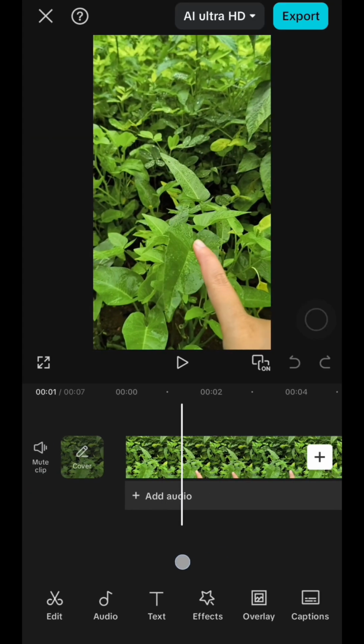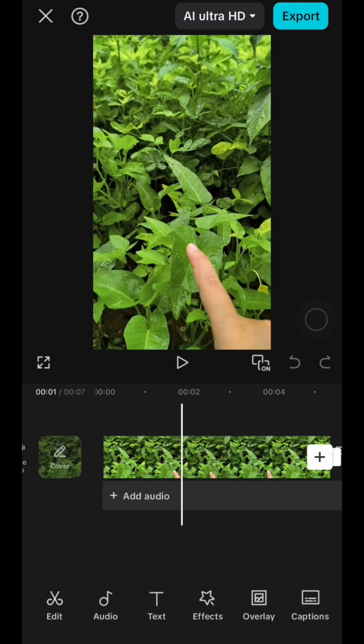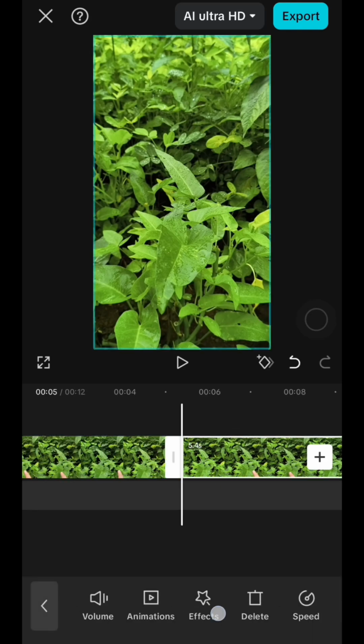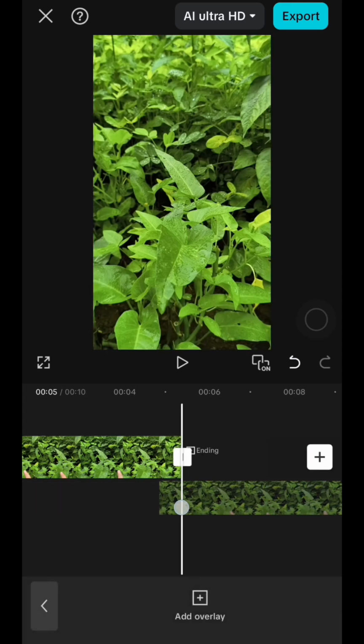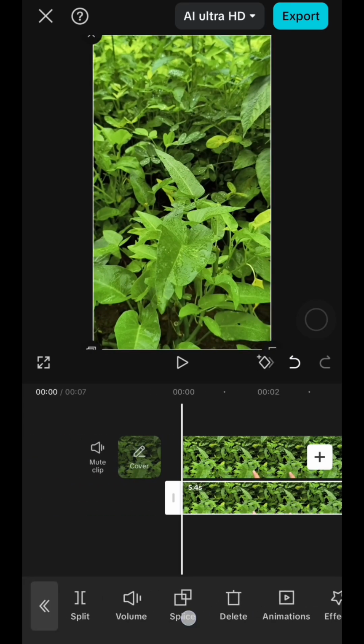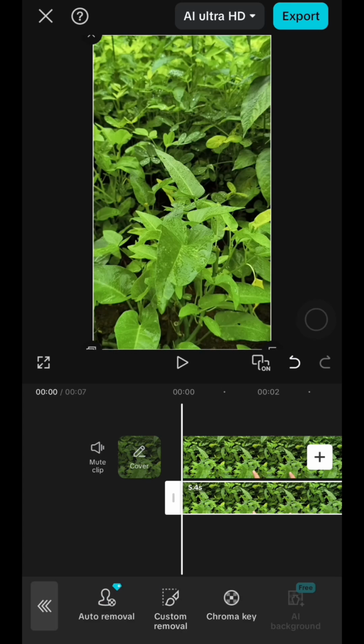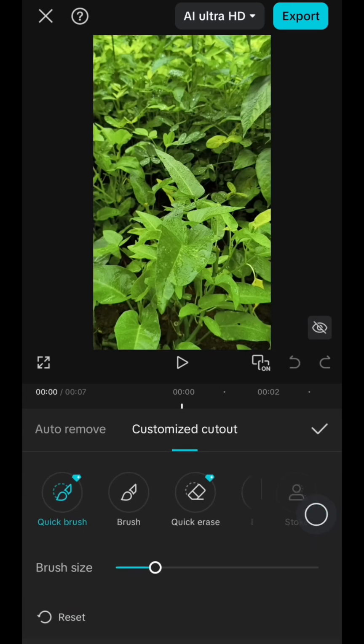Make sure the scene shows you touching an object. It can be just your fingers or even your full body. Now just duplicate the clip and place it as an overlay, like this. Then just go to remove background and then choose custom removal and use the brush to keep only your fingers or the parts that are touching the objects.